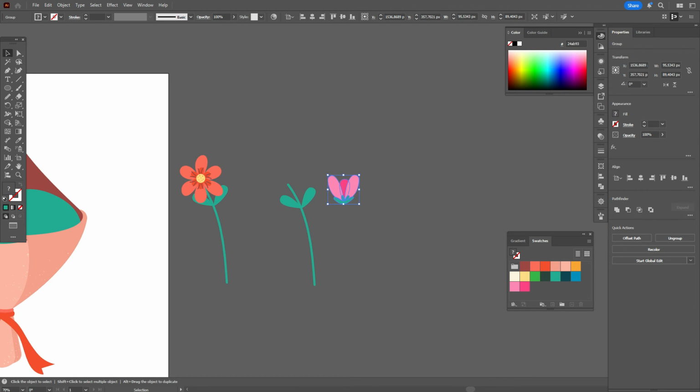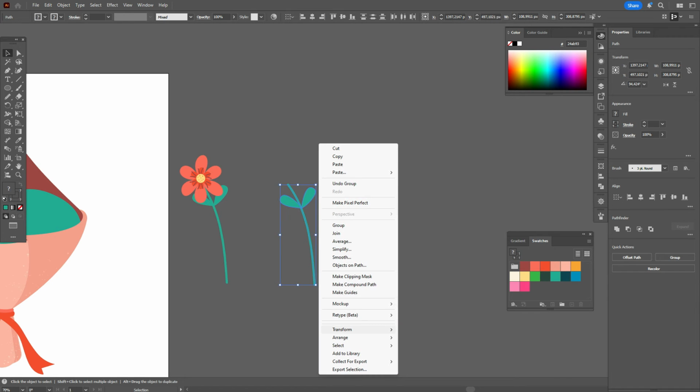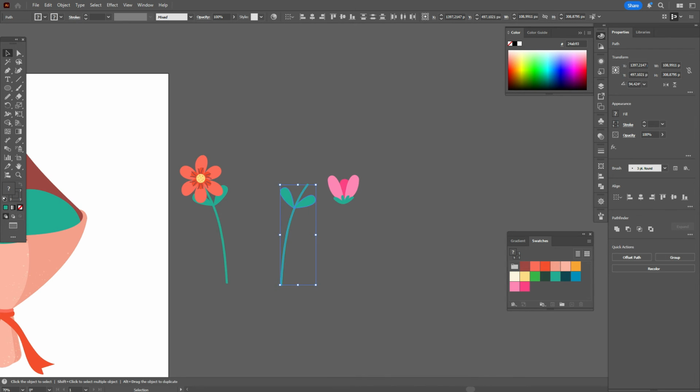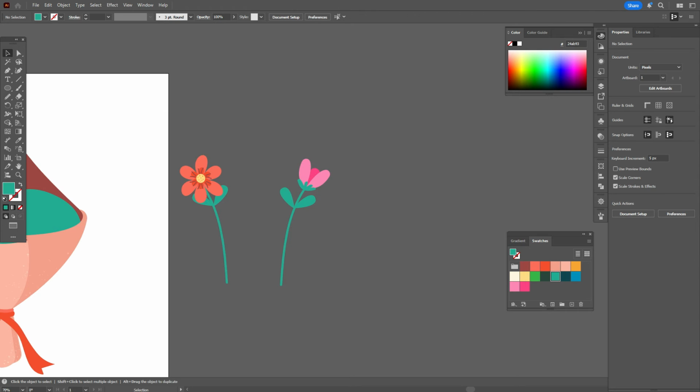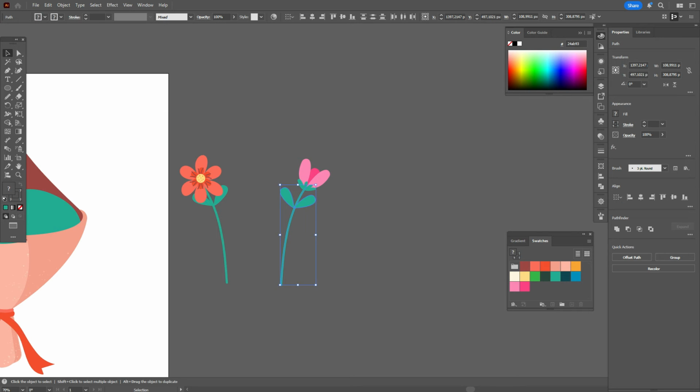Group the flower, Ctrl G. Now let's select that shape and let's reflect vertical, okay, and just rotate the flower and put here. Okay, it's ready. Now select the shape, copy and paste it like that.